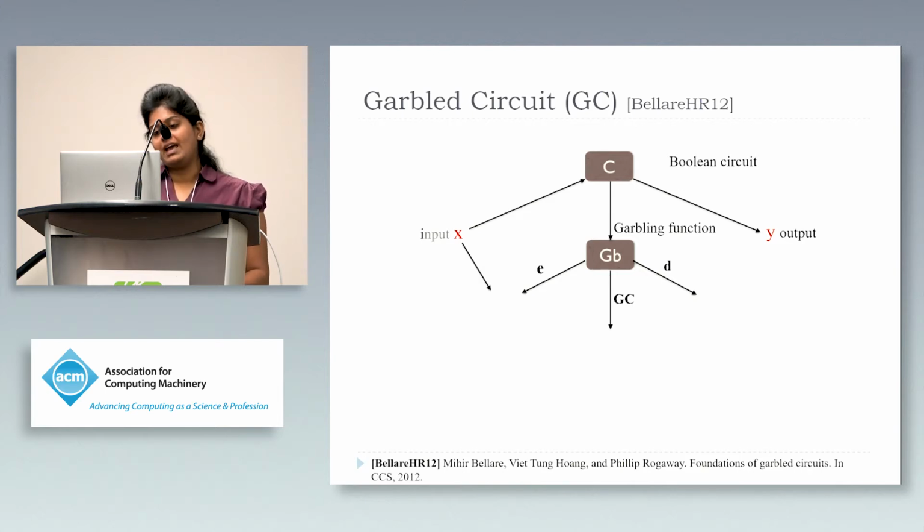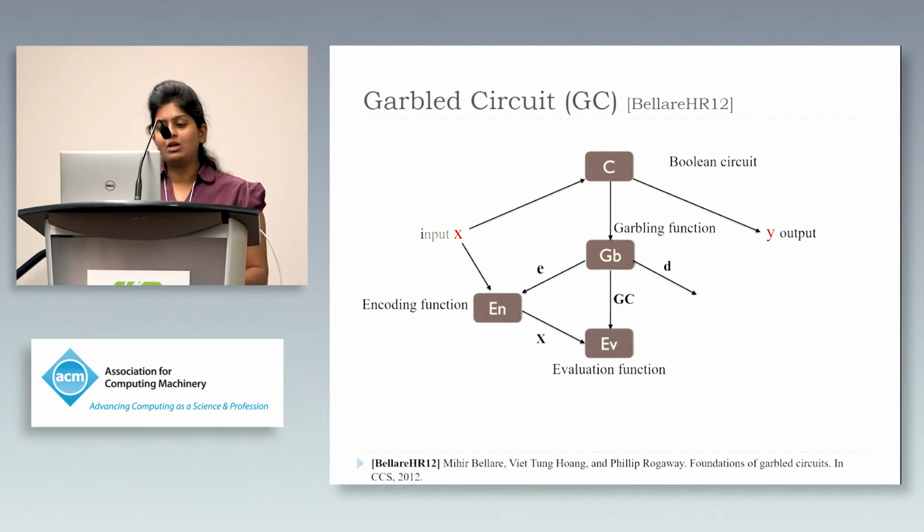Now, the actual input X and the encoding information E are fed to an encoding function to get the garbled form of the input. Now the garbled circuit is evaluated on this garbled input with the help of an evaluation function to get the encoded output. Finally, the decoding function maps the encoded output back to the original output with the help of the decoding information.